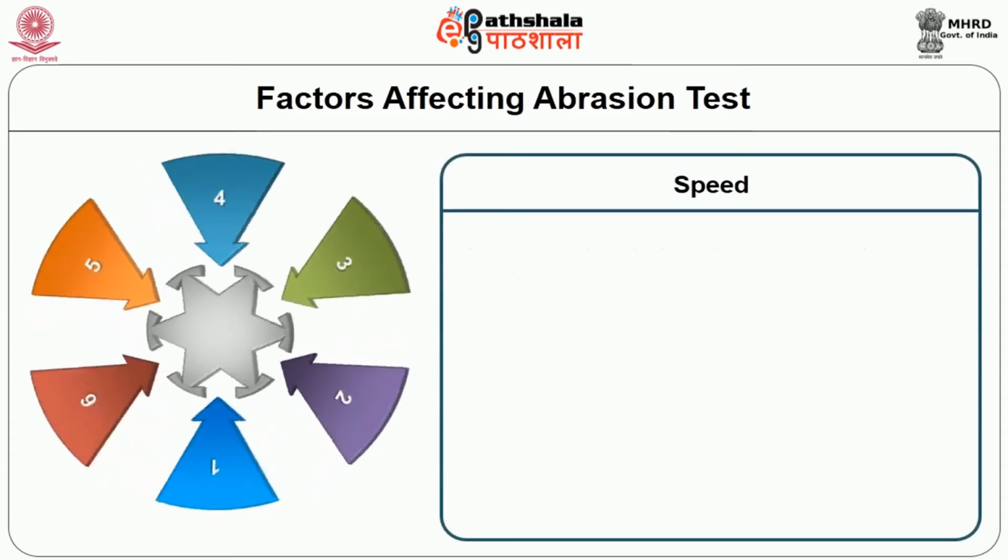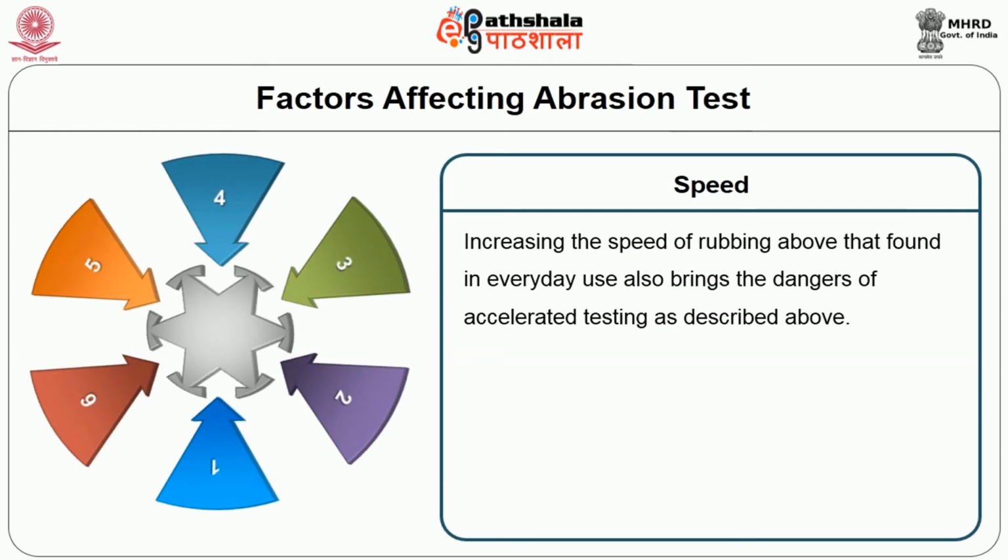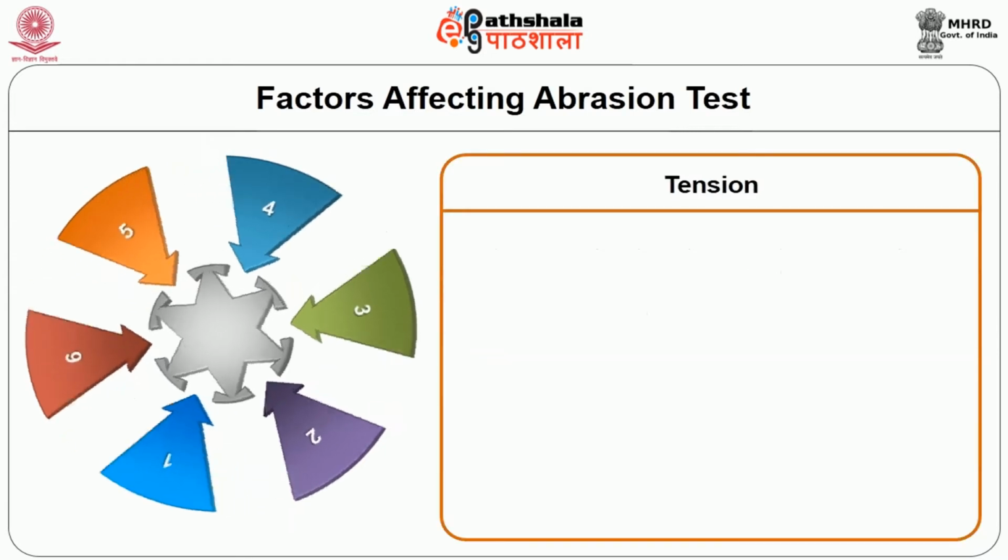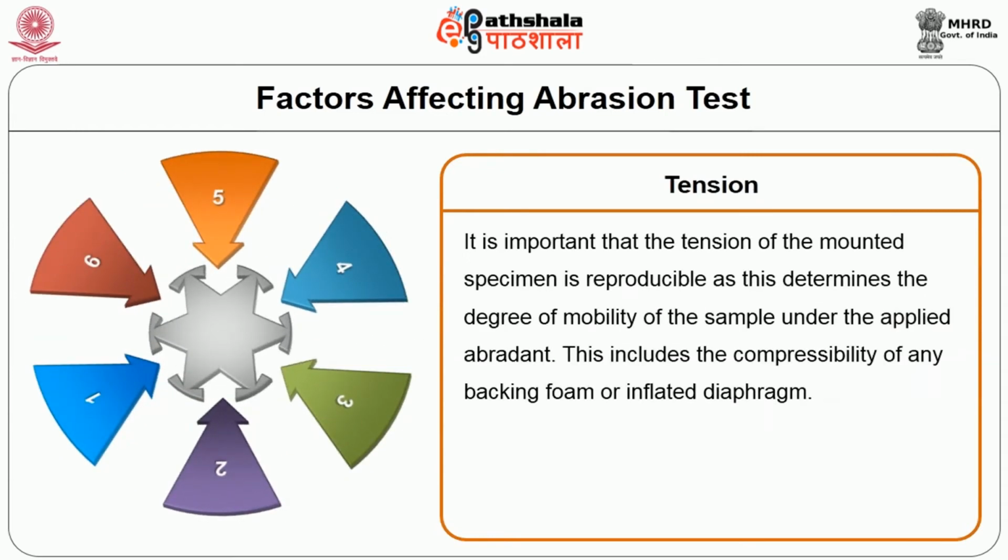Speed. Increasing the speed of rubbing above that found in everyday use also brings the dangers of accelerated testing as described above. Tension. It is important that tension of mounted specimen is reproducible, as this determines the degree of mobility of sample under the applied abradant. This includes compressibility of any backing foam or inflated diaphragm.